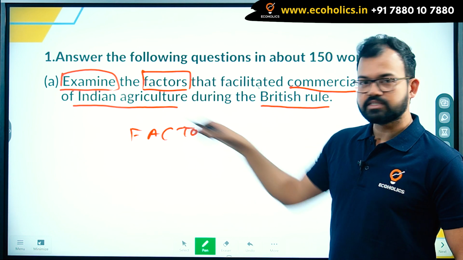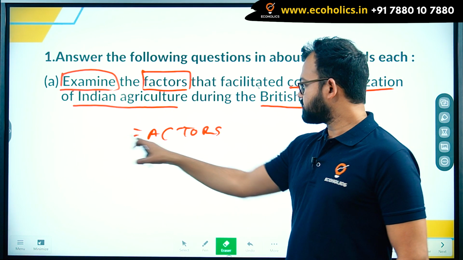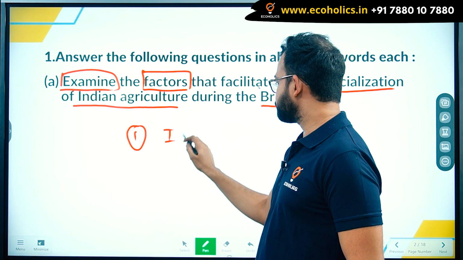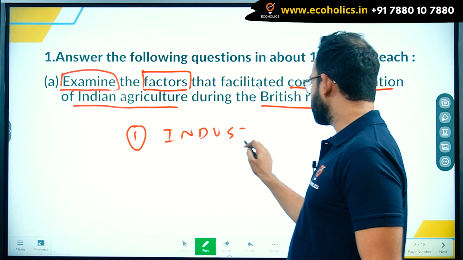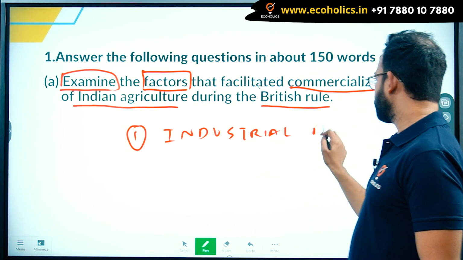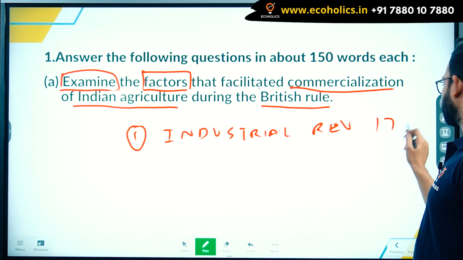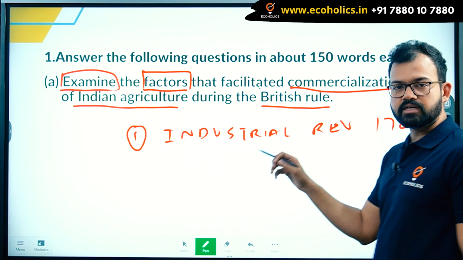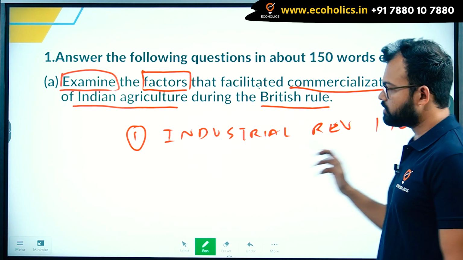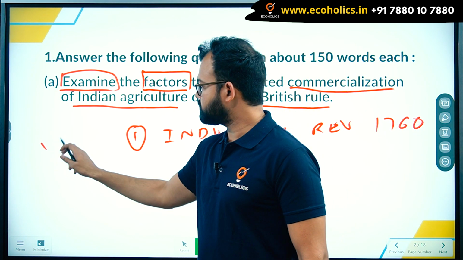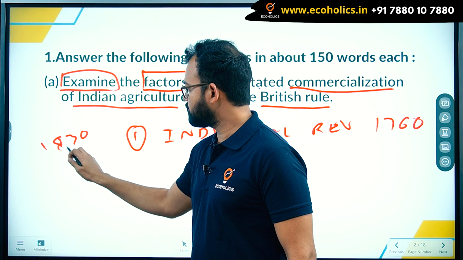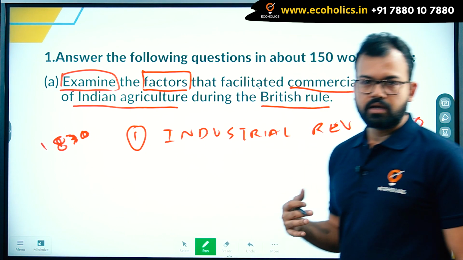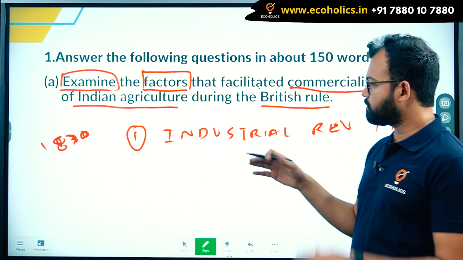Now what factors facilitated this? I can say the first factor was the industrial revolution. Remember 1760, that was when the industrial revolution started in Britain and other Western European countries, and that led to, especially in the 1830s, the start of pushing agriculture towards commercial activity.